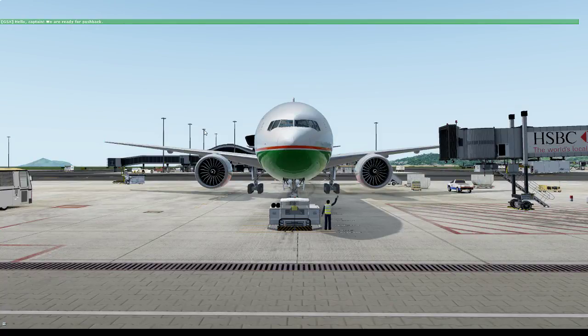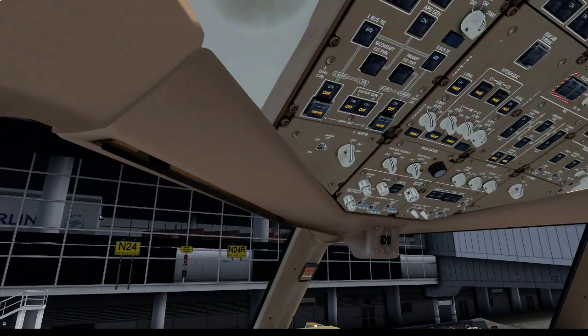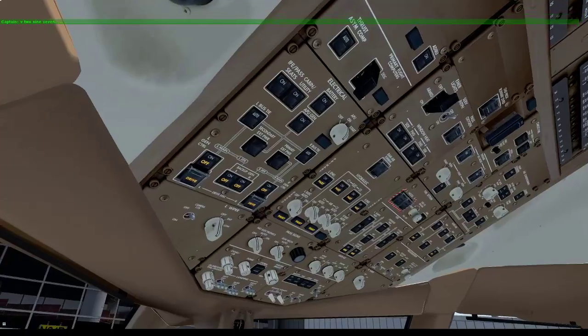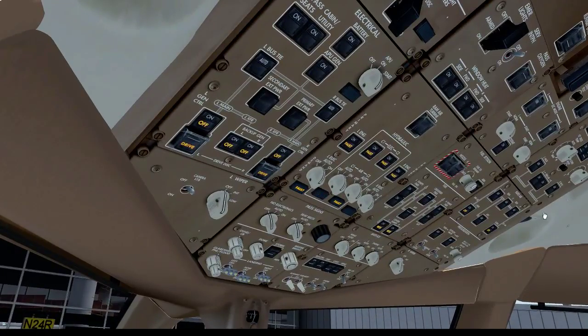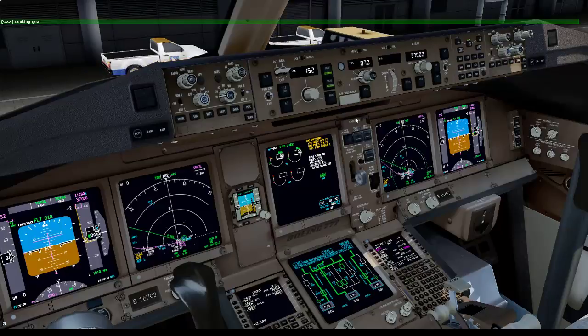Hello, Captain. We're ready for pushback. Beacon light set on. Locking gear. Display checklist.